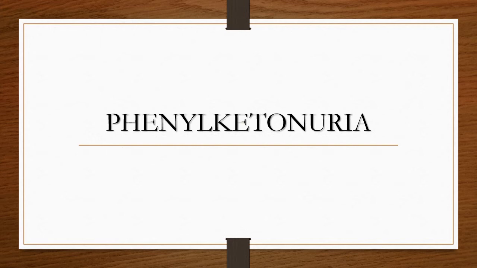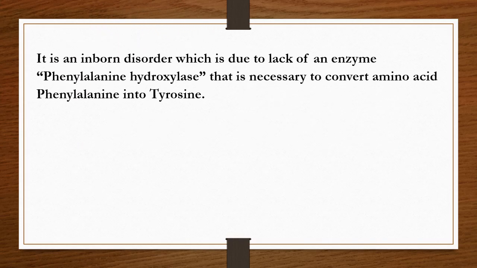So let's discuss some of the Mendelian genetic disorders of autosomes. In that, the first one is phenylketonuria. Phenylketonuria is an inborn disorder which is due to lack of an enzyme, phenylalanine hydroxylase enzyme.